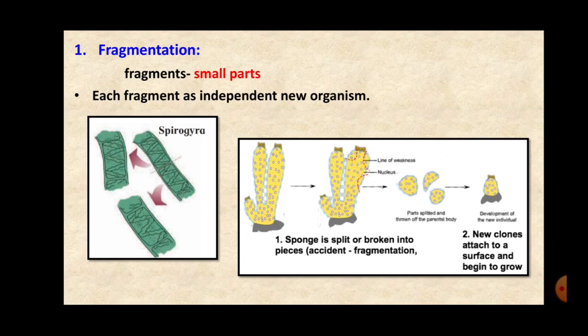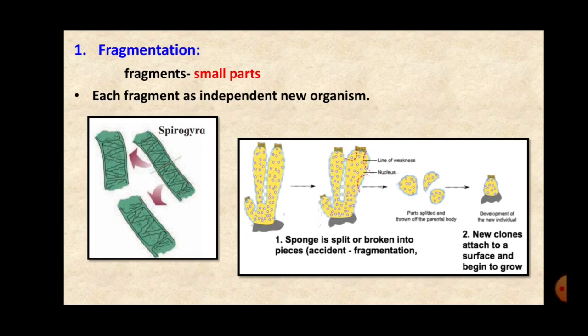So in Spirogyra, you know that the body is ribbon shaped, right? So this Spirogyra divides or breaks up into many segments or fragments, and then each fragment develops into an independent new organism. Similarly, it happens in Cycon sponge also.